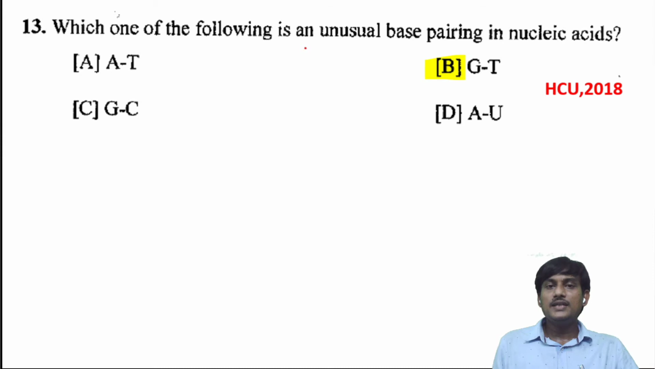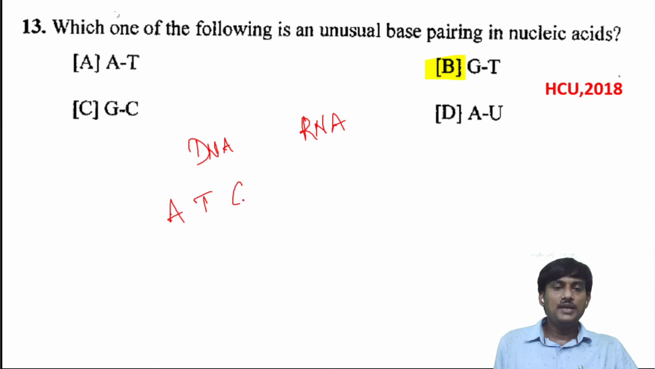Which one of the following is an unusual base pairing in nucleic acids? We have DNA and RNA. These are nucleic acids. In DNA we have A, T, G, C bases. In RNA we have A, U, G, C bases.